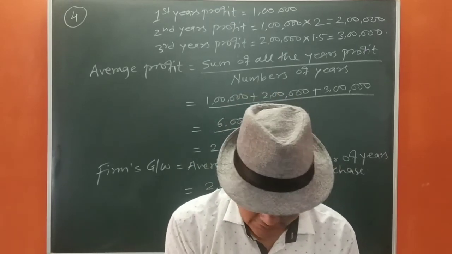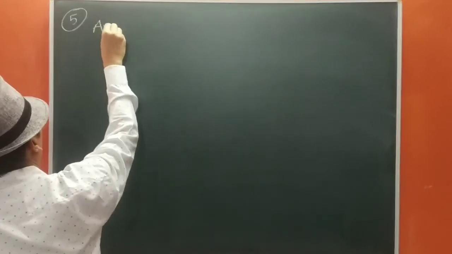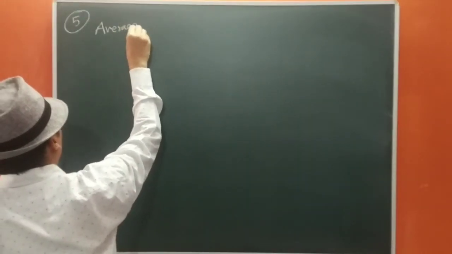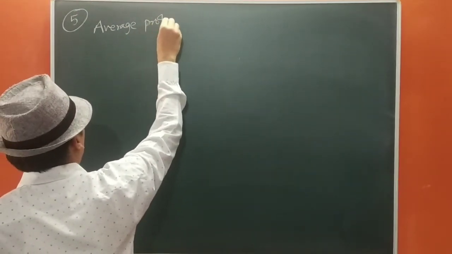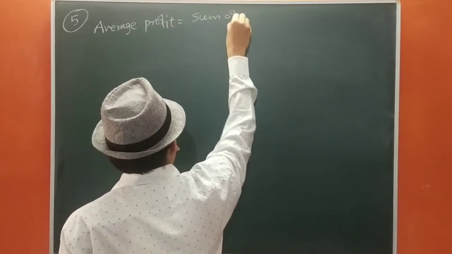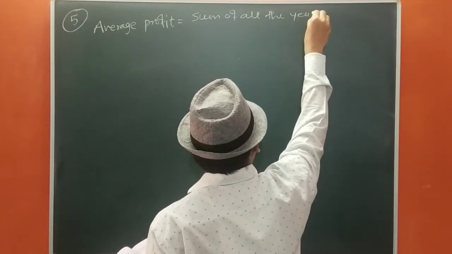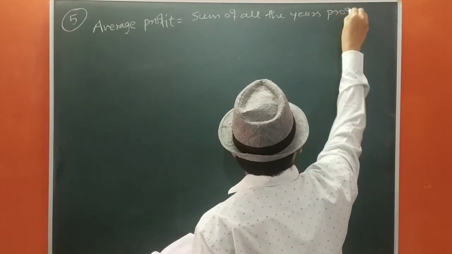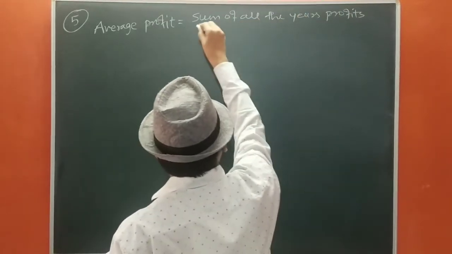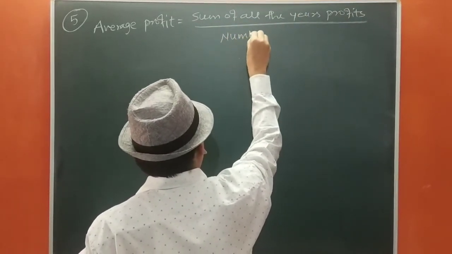Okay, let us start. 5. Average profit equals to sum of all the years profit upon number of years.